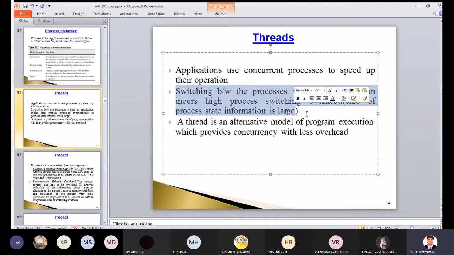So instead of that, they made this process again into subdivisions. Let us say we have 3 threads in this process. Now whenever you are trying to move from one process to another, you don't need to store the entire data from the process. Store the data only confined to that thread. You understood why threads are useful now? Yes, sir.